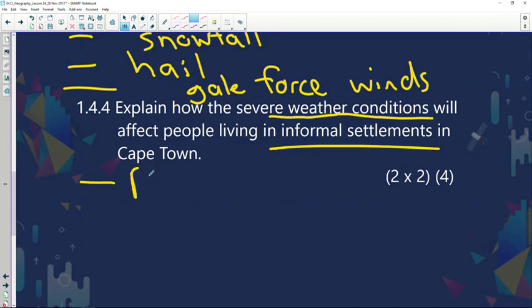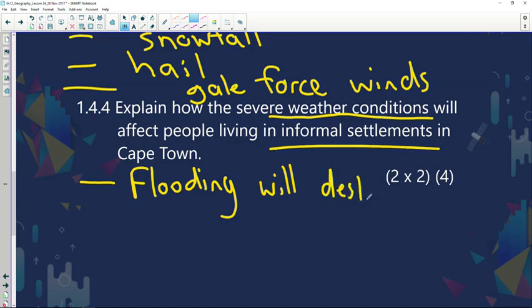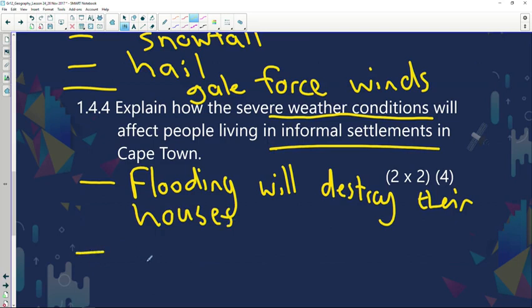Now, obviously, when it rains a lot, flooding will destroy their houses. We can also say strong winds will blow away the shacks.